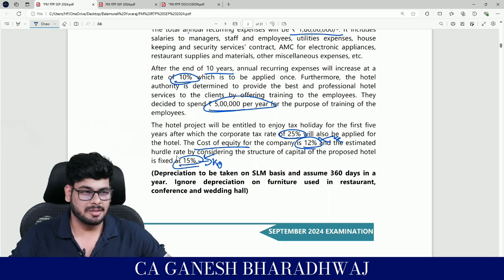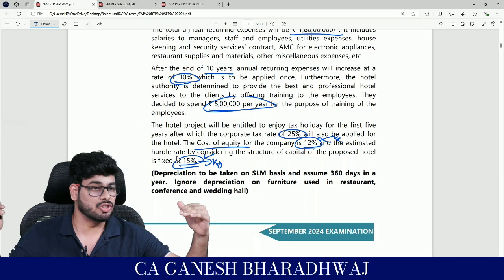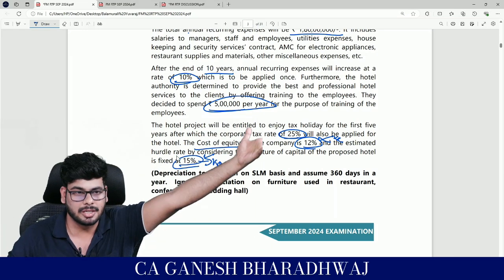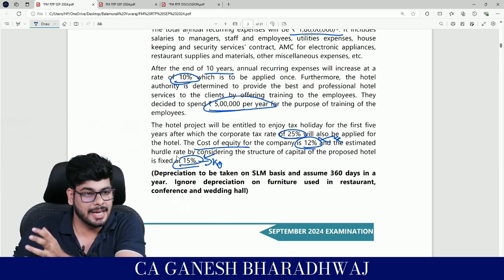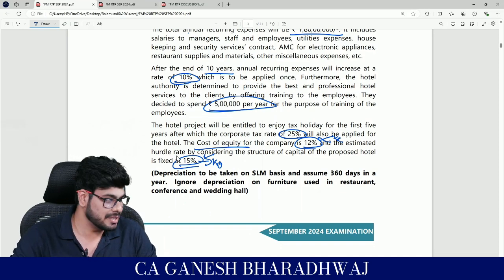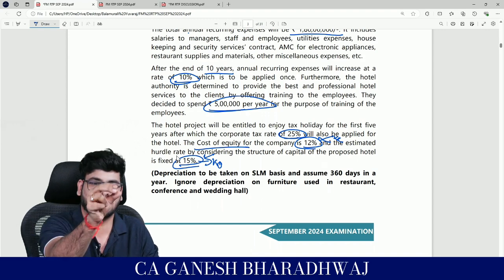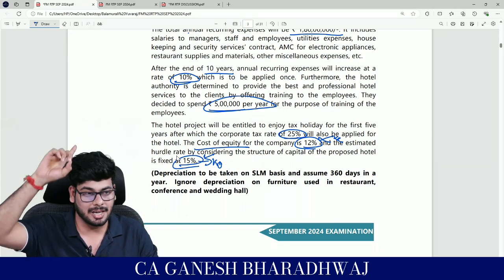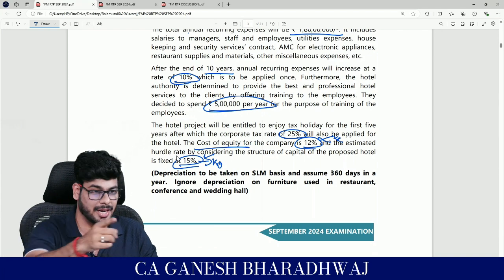Basically means, see, your KO is your cost, correct? Your KO is the cost. So your return should definitely be more than cost. So what you do is, we don't know the return until it's actually generated, right? So when we are discounting, we take the cost and we discount and we find out the net present value, and we are saying that if I am able to, at least when I'm considering my cost of capital and discounting, if I'm getting a positive NPV, it means that generally the return will be more, my IRR will be more than my discount rate. I can go for the project.